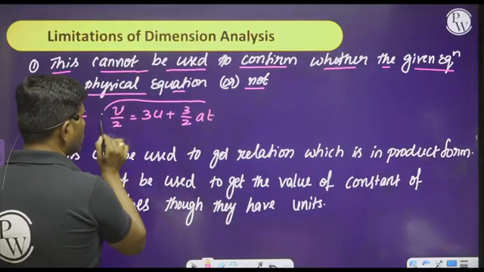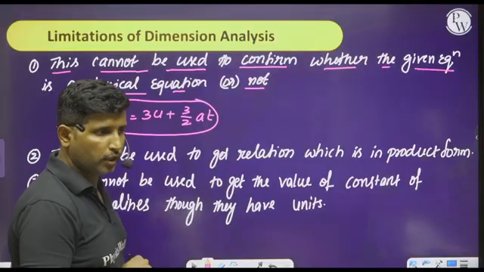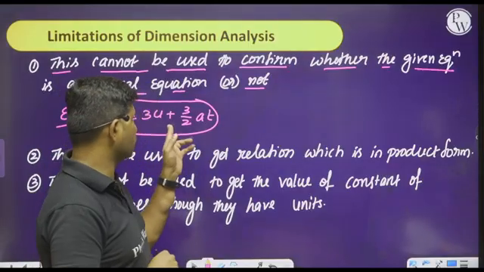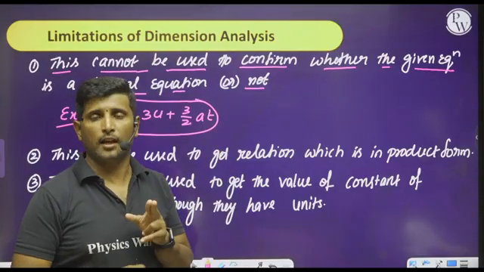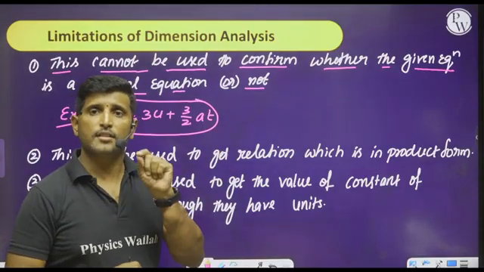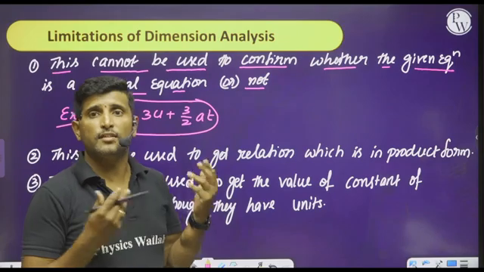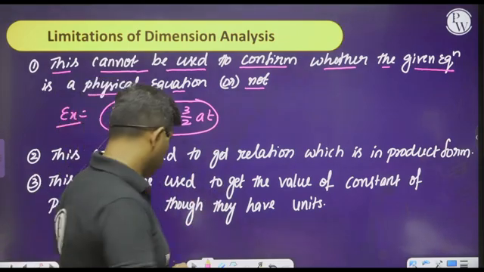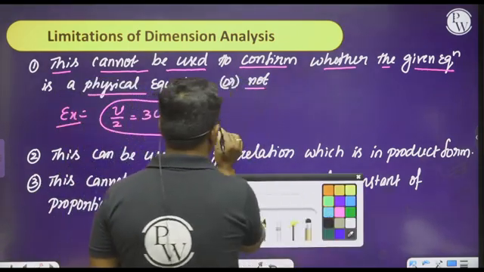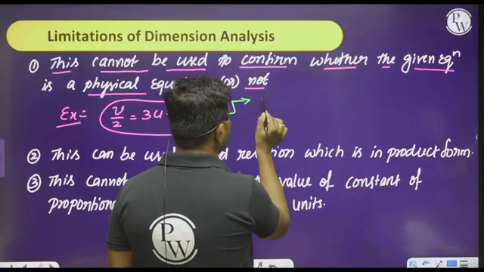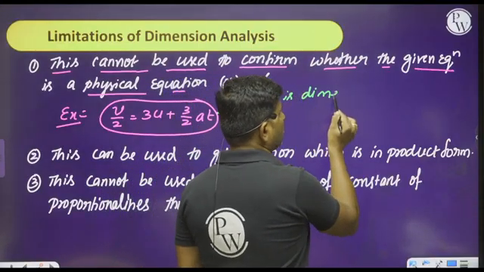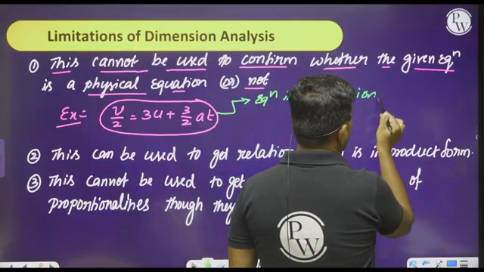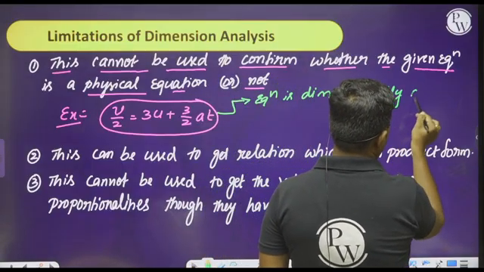Whenever we check this equation using dimensional analysis, it says that this equation is correct. Therefore we can say that this equation is a dimensionally correct equation.